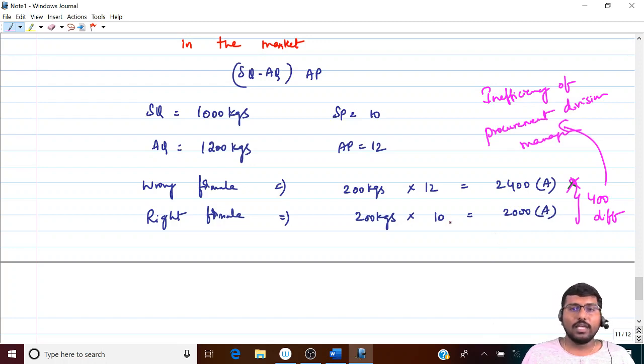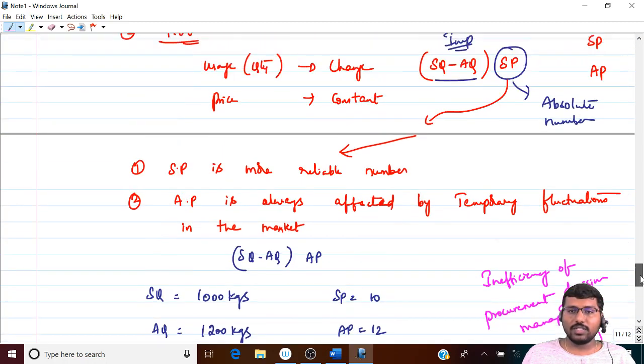If he is not able to buy at 10 and buys at 12, then that inefficiency is also included in my variance, though I've got nothing to do with it. My logic is purely related to consumption of raw materials. It has got nothing to do with price. So you are allowing the inefficiency of your purchasing department manager, or efficiency also, either way it can happen, to creep inside the usage variance, which has got nothing to do with the production manager. Are you able to understand?